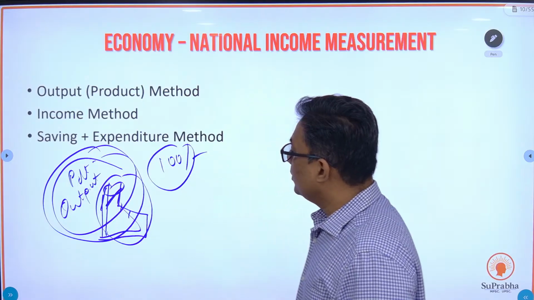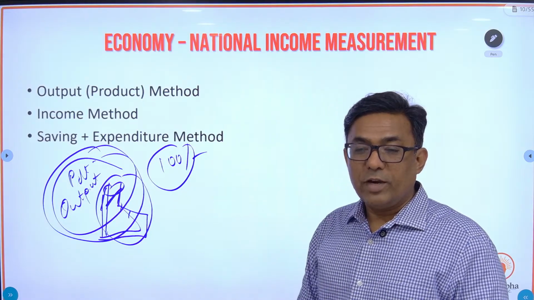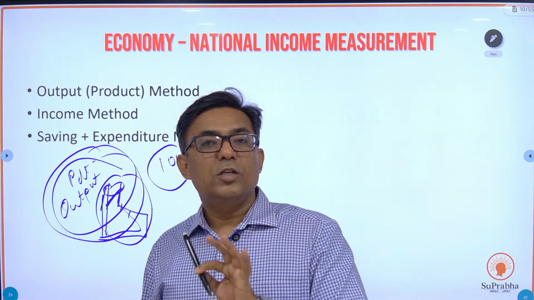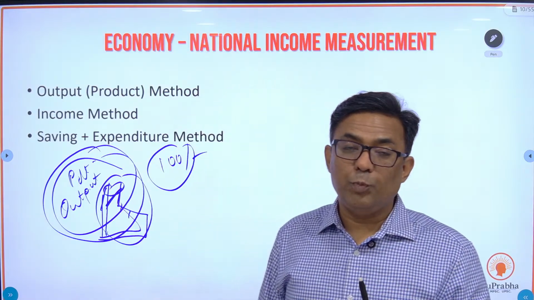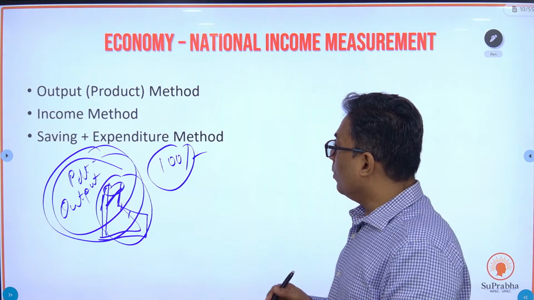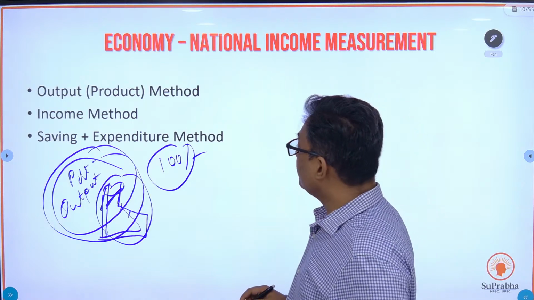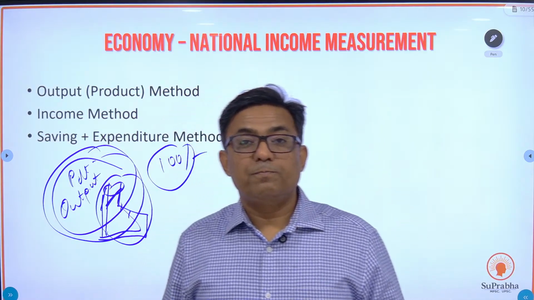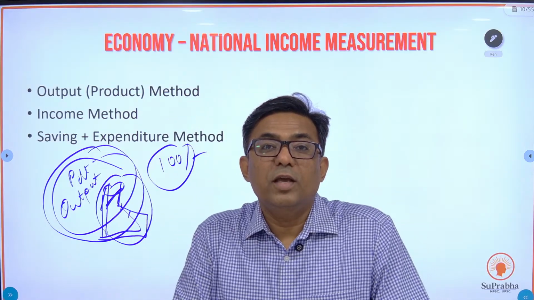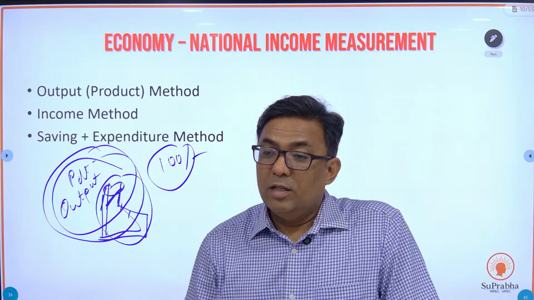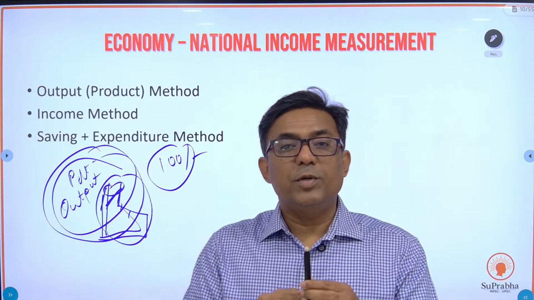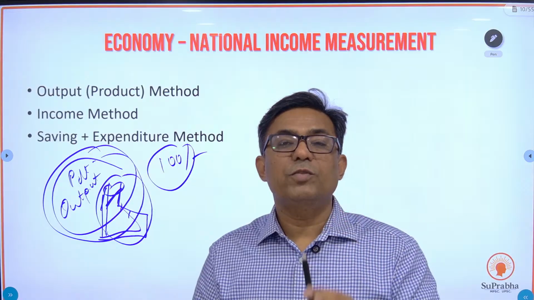100 rupees. According to the output method, if you go to the factory and see, one pen has been produced there, and its value is 100 rupees. So 100 rupees is the GDP according to the output method. Now comes the tricky part. Where does this 100 rupees go? This 100 rupees will be distributed as follows: there are 3 laborers who have come for the manufacture of this pen.